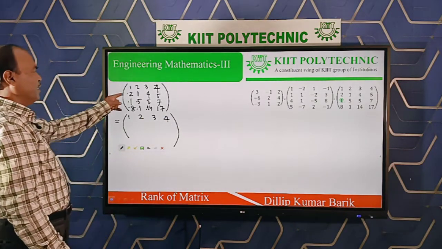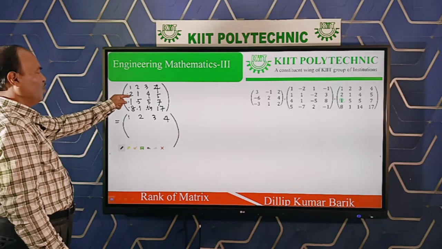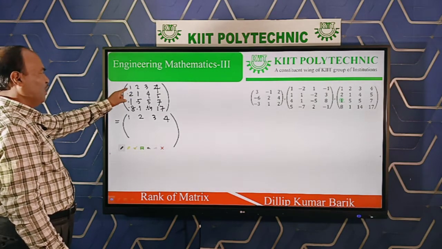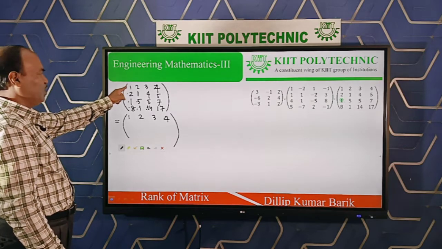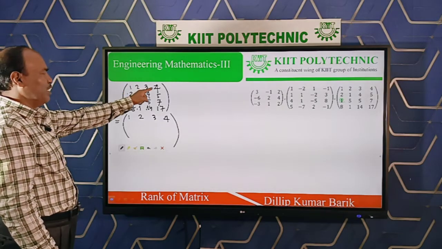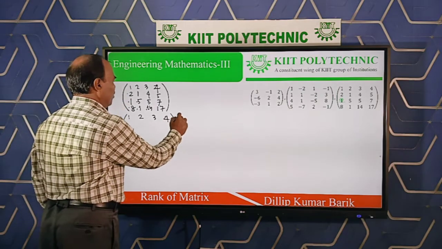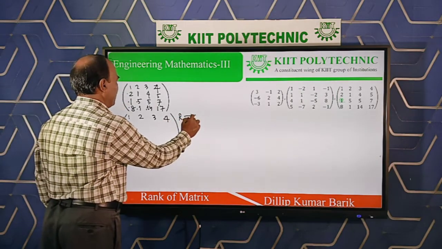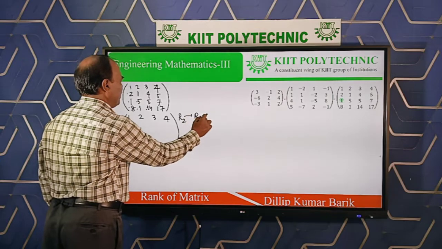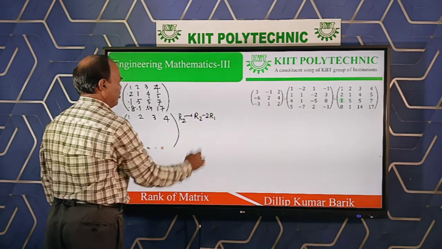Now see, the second row's first element is 2. When you operate on the first row, it is 1, because 2 minus 2 will be 0. So multiply 2 with the first row and subtract from the second row. So the operation is very simple: row 2 replaced by row 2 minus 2 R1.